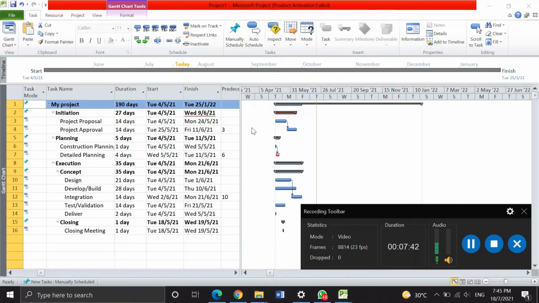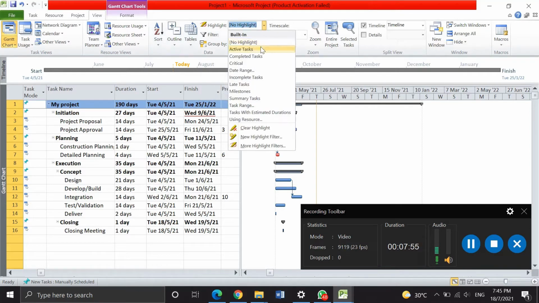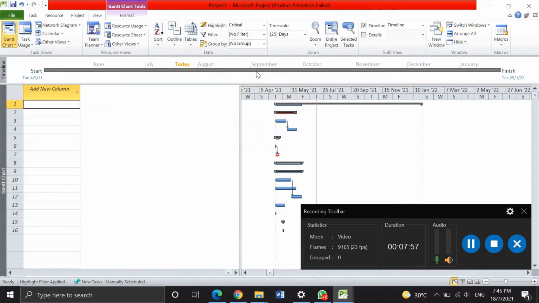Next one is the critical path. For the critical path, we just choose the view, go to the highlight, and choose critical.